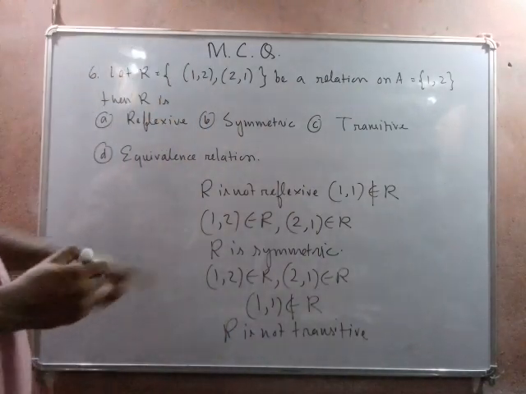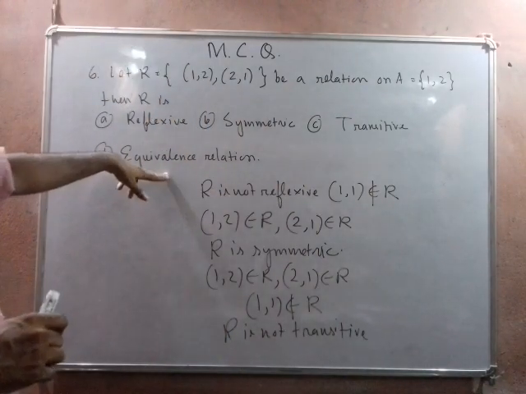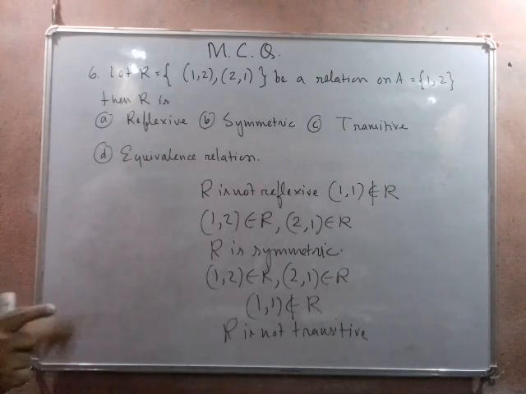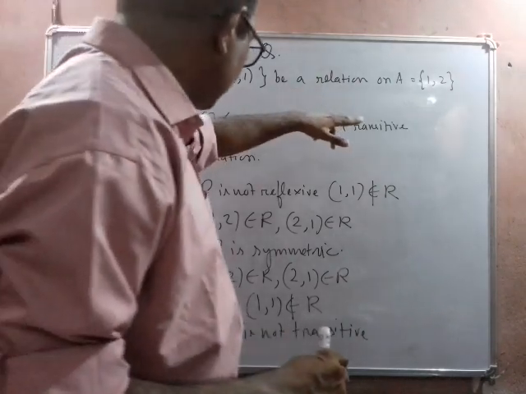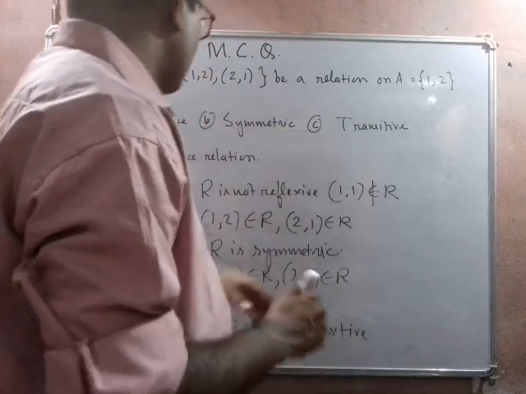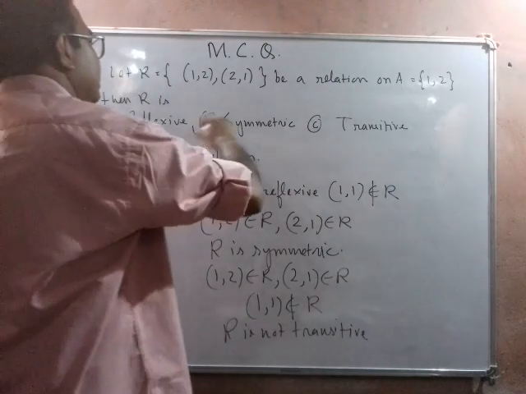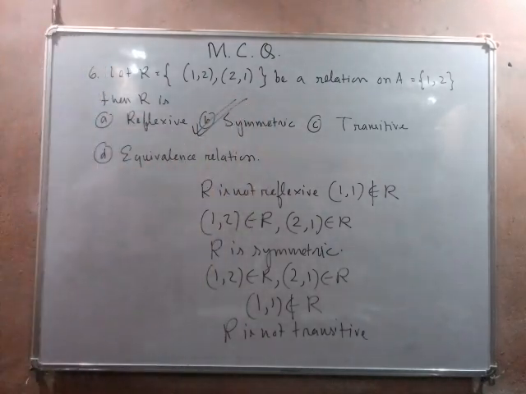As it is not reflexive, immediately we have to cancel the condition of equivalence relation. Next, it is also not true. Only condition B is true because R is symmetric. So that's why the answer is B, symmetric.